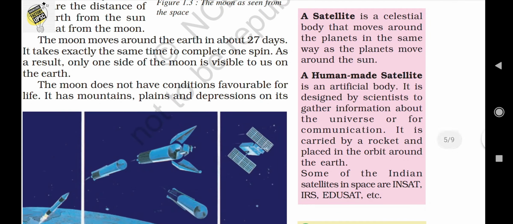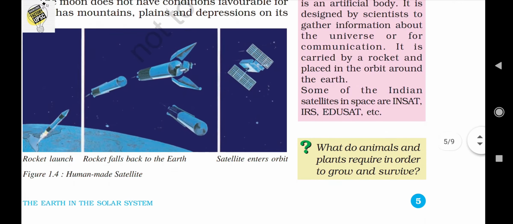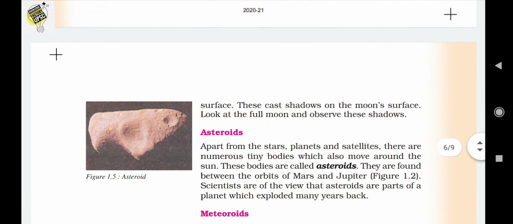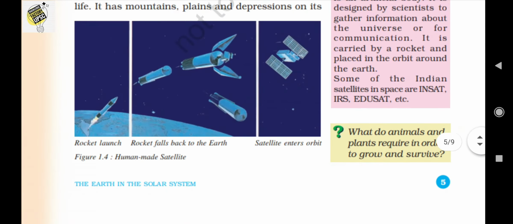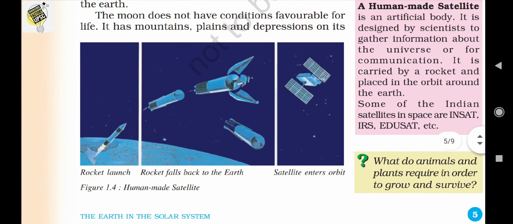A human-made satellite is an artificial body, and it is designed by scientists to gather information about the universe, or for communication. It is carried by a rocket and placed in orbit around the Earth. Some important examples of Indian satellites were INSAT, IRS, EduSat, etc. There is a picture of that satellite that I have discussed before.